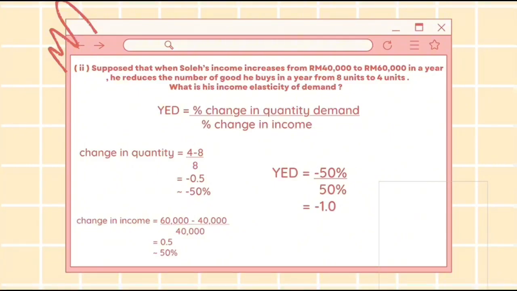We use the formula given: YED equals percent change in quantity demanded divided by percent change in income. We should solve the change in quantity and change in income first, and after we get the answers, we use the formula of YED. So the answer is negative 1.0.